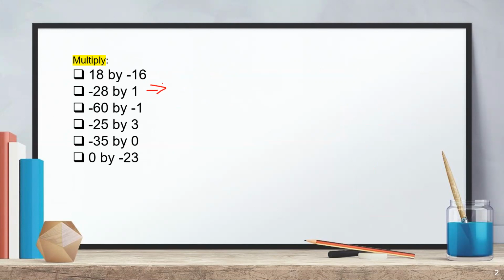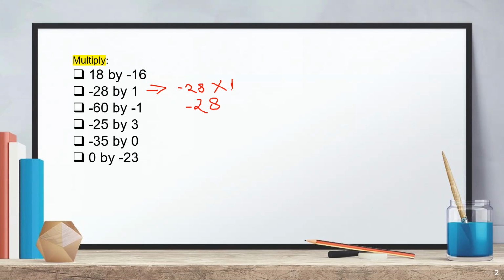This is minus 28 by 1, and I wanted to solve side by side. Okay, so minus 20 by 1. So first of all we will write it in simplified form like this, and then we will simply get 28, and then minus it, because this is the sign of minus, and this is negative and this is positive, so the sign will be negative.